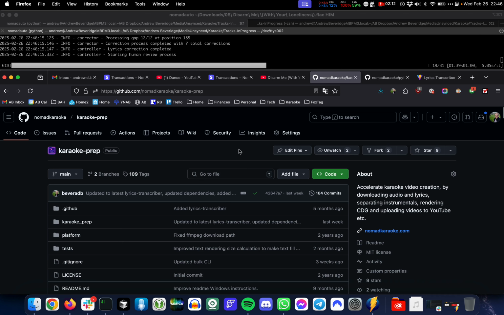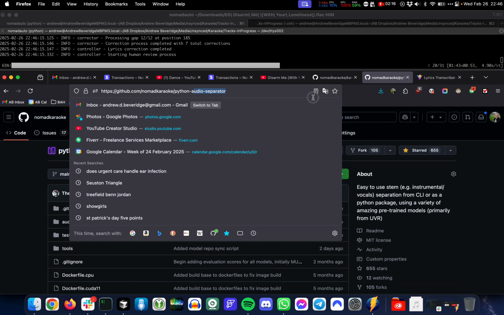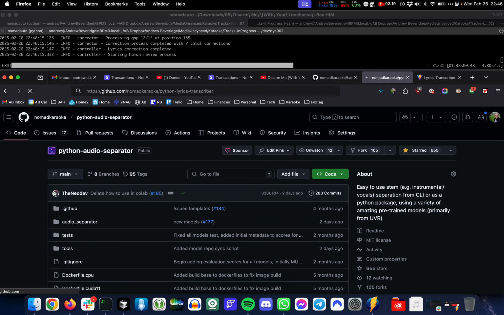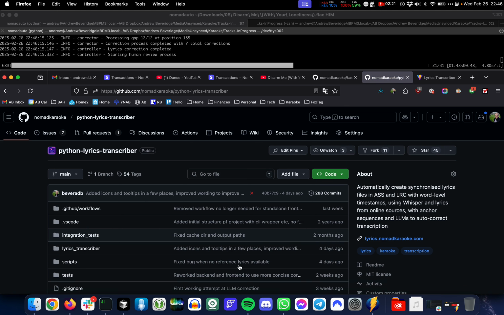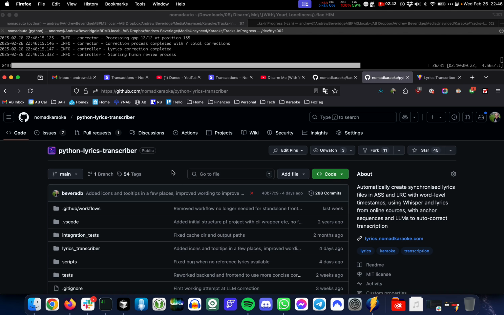The point is, Karaoke Prep runs my audio separator, and then it also runs my lyrics transcriber, which is another tool I built to do a different part of this problem, which is trying to automatically transcribe the lyrics in a given song, and then synchronize those with word level timestamps to make karaoke. This actually does sometimes use a different form of AI, but for the most part it's just using old school algorithms and some Python code.